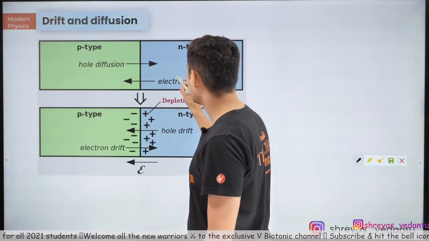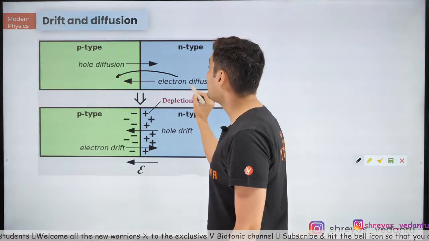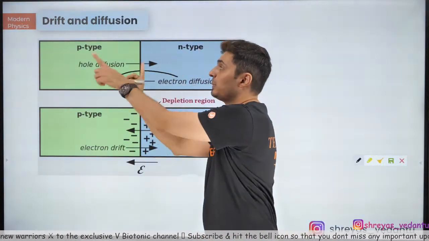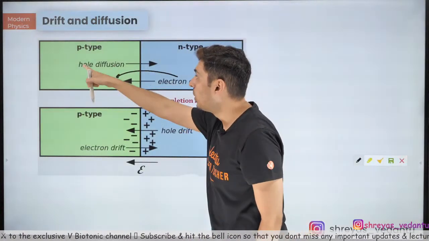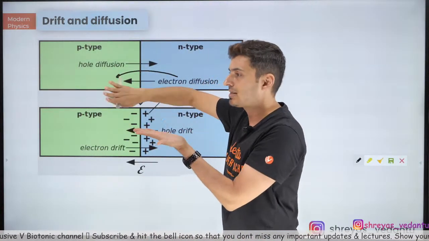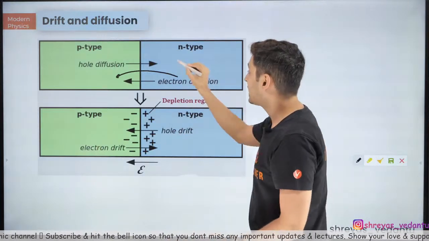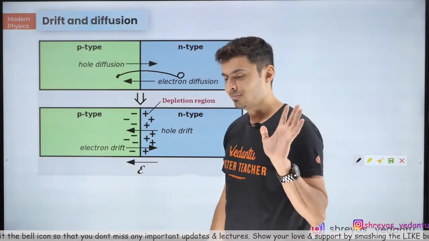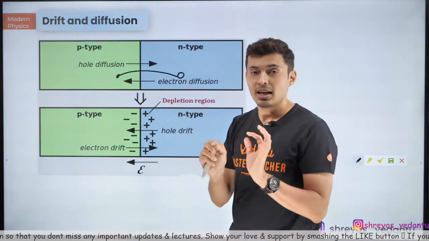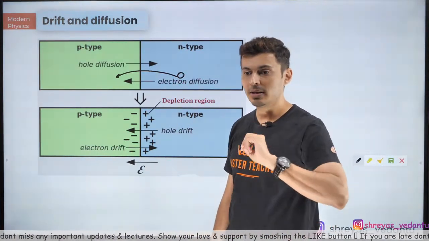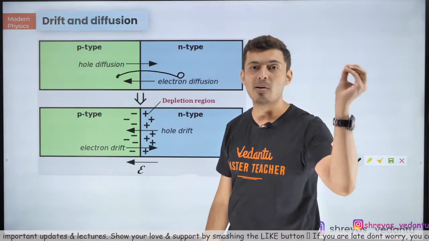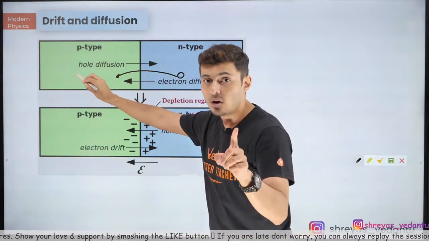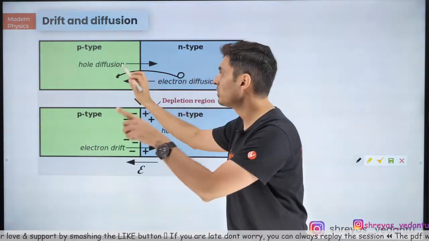The electrons start diffusing. They start diffusing from the n-type to the p-type. And the holes will get covered up, patched up. The moment electron leaves from here to here, it will create a hole. It will create a vacancy. Don't say that, sir, electron was excess. Actually, it is not an excess. Understand? It was just there. It was not able to form a bond. That's it. So the electron will move here, it will create a hole. So that's why I say holes move here, electrons move there.